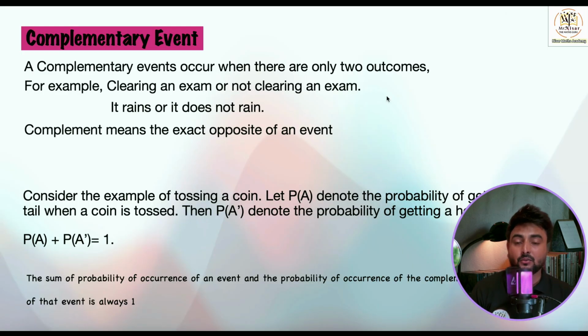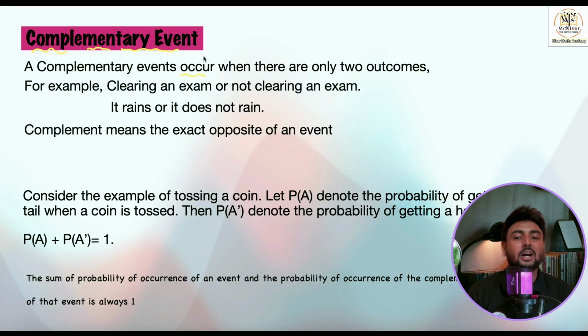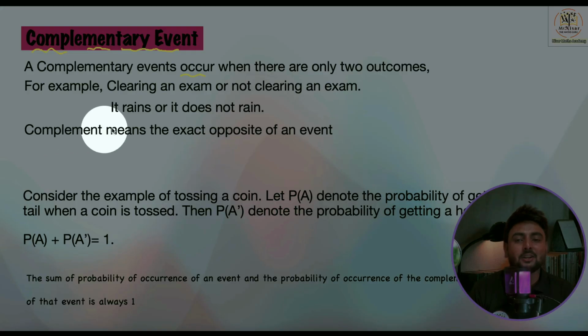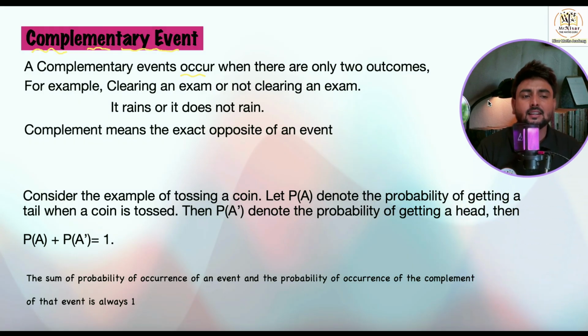Now children, this is a very important part of our syllabus, the complementary event. What is the meaning of complementary event? It's very easy to understand. A complementary event occurs when there are only two outcomes. For example, clearing an exam or not clearing an exam: either you will clear the exam or you will not. Again, it rains or it does not rain. These are both complementary events. Complement means the exact opposite of an event. Let's understand this in detail.